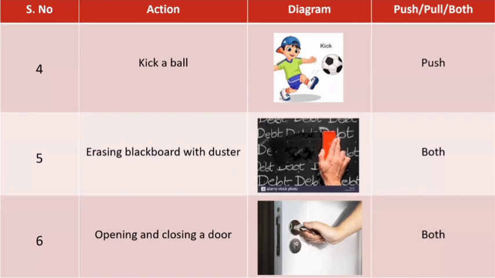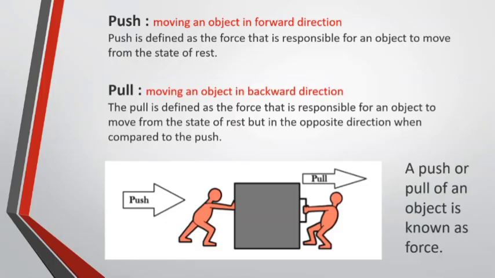Now in the sixth picture, opening and closing a door. When opening the door, we pull the door. When closing the door, we push it. So here we observe both push and pull. Now see this picture. In this picture also we observe push and pull. So push is moving an object in forward direction and pull is moving an object in backward direction.